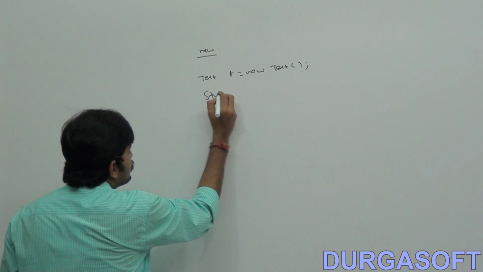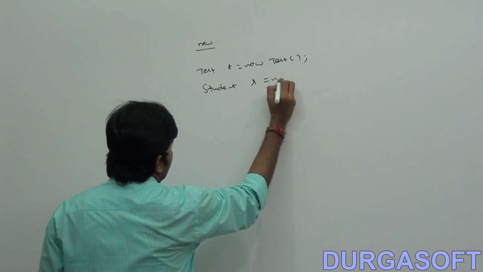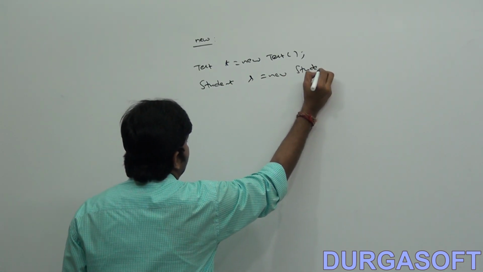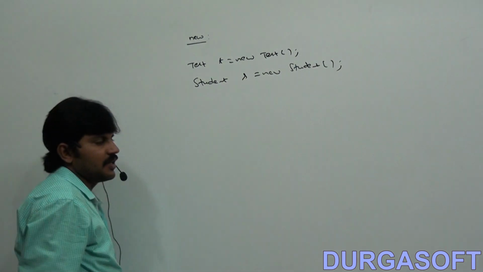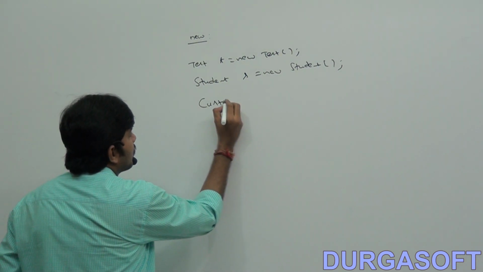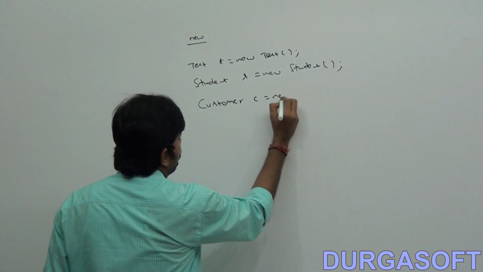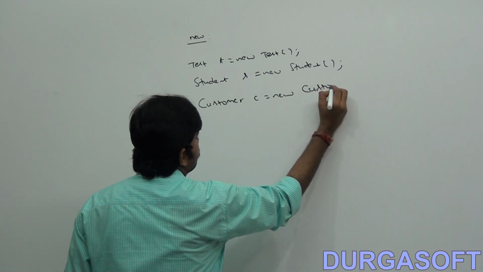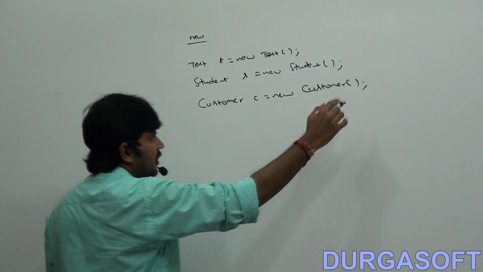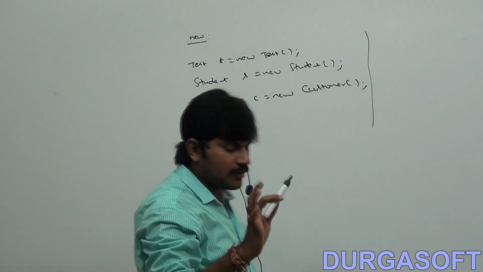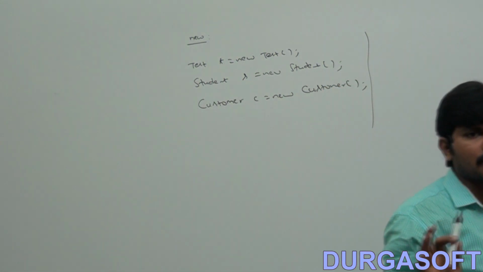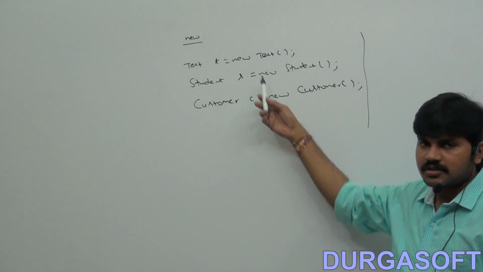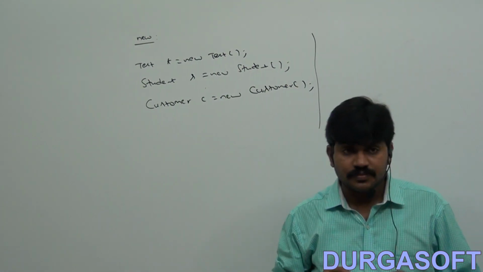Next, Student s = new Student(); the student object is ready. Customer c = new Customer(); the customer object is also ready. We can use the new operator to create objects.